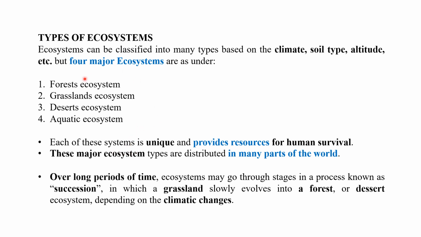Each of these systems is unique and provides resources for human survival. These major ecosystem types are distributed in many parts of the world. Over a long period of time, an ecosystem may go through a stage in a process known as succession, in which grassland slowly evolves into the forest or desert ecosystem depending upon the climate changes. So depending upon the climate changes, one ecosystem may be converted to another ecosystem.